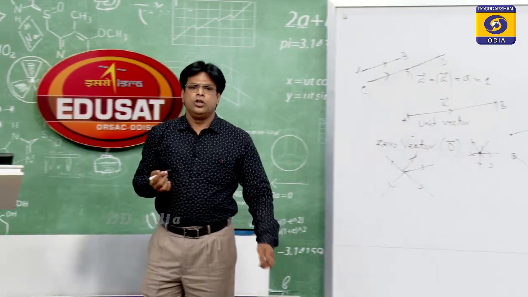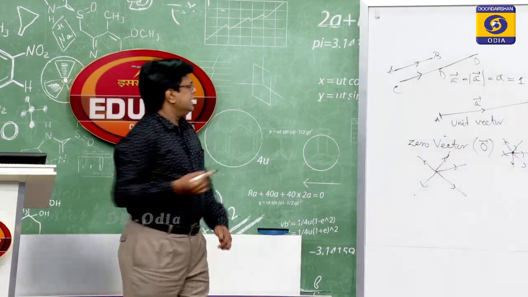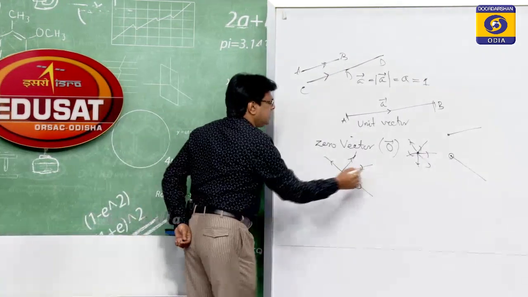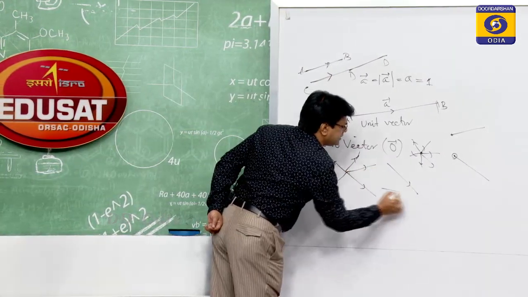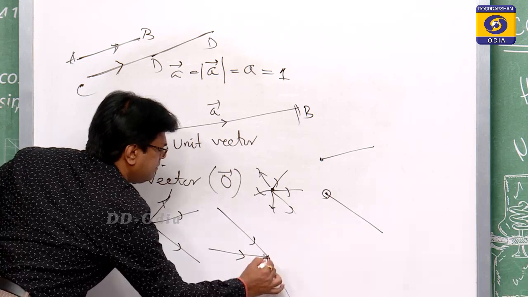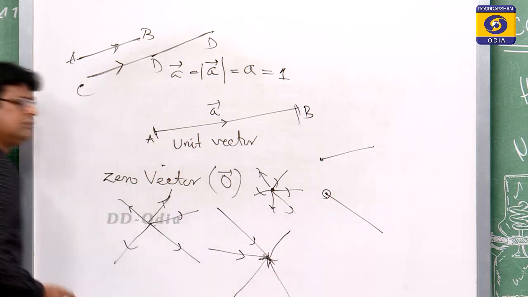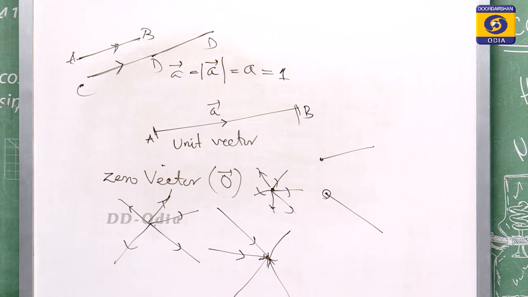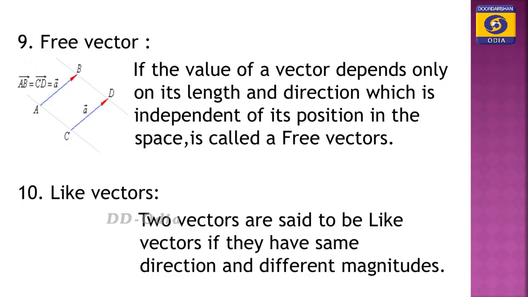Then comes the co-terminus vector. Co-initial vectors share the initial point; co-terminus vectors share the terminal point, a common terminal point. Two or more vectors having the same terminal point are called co-terminus vectors. Then comes the free vector. If the value of a vector depends only on its length and direction, independent of its position in space, it is called a free vector.